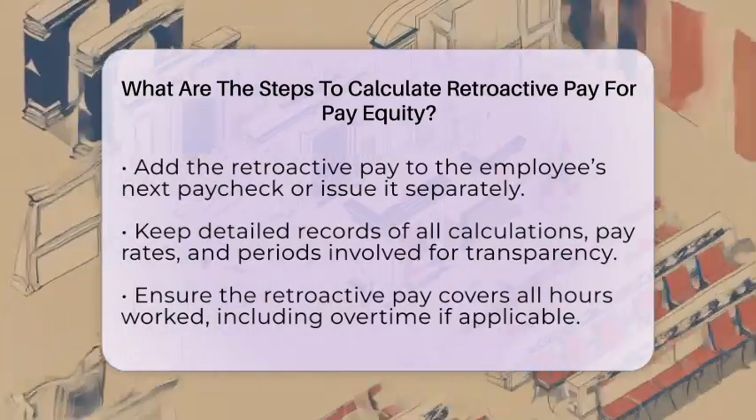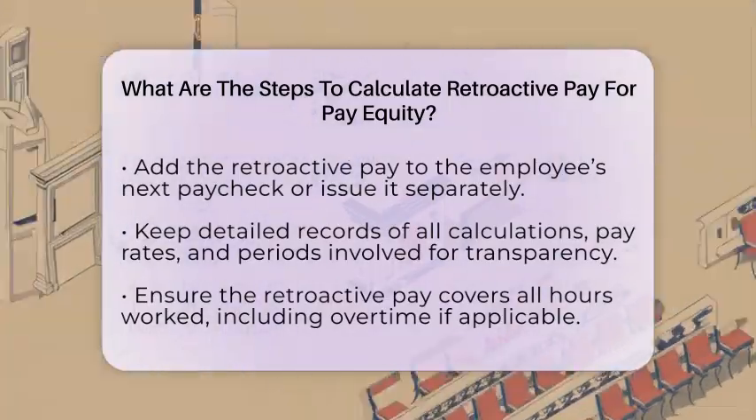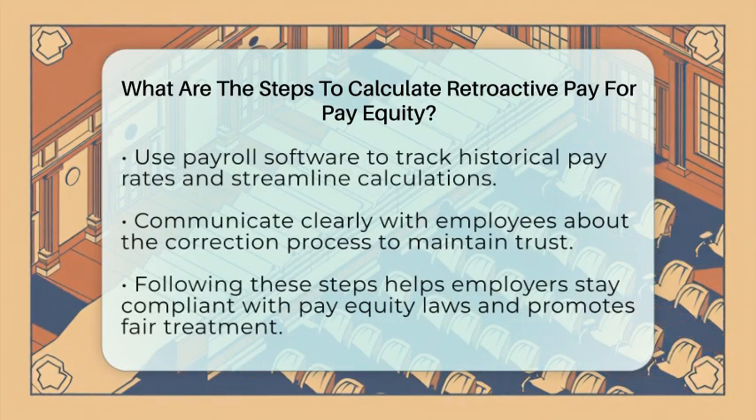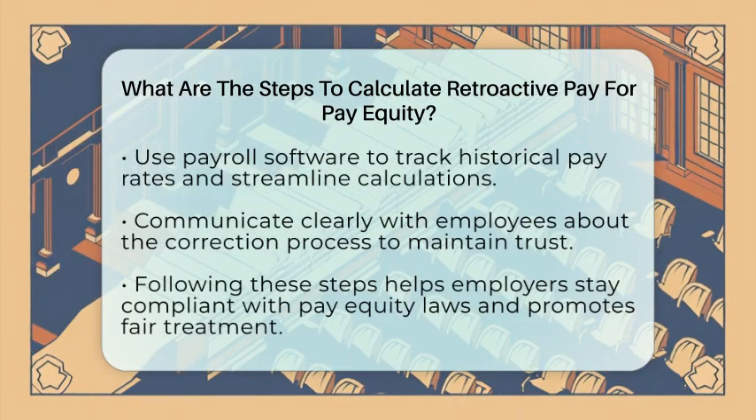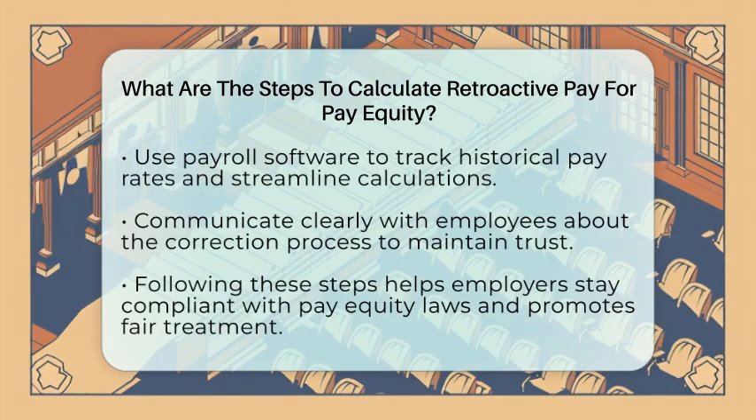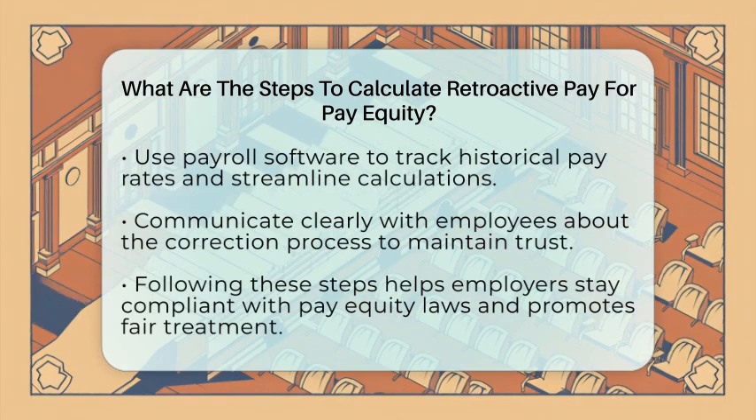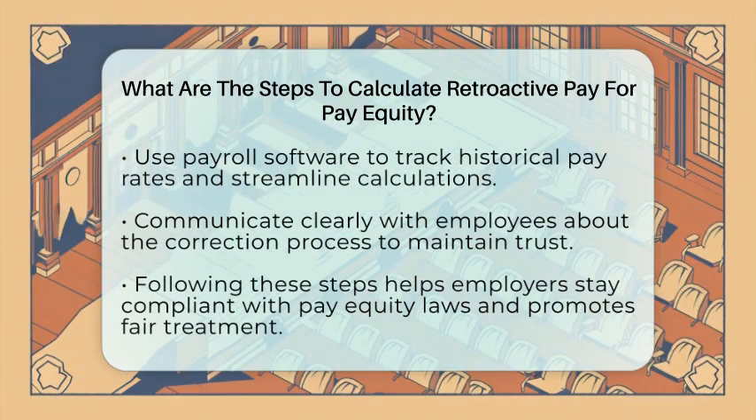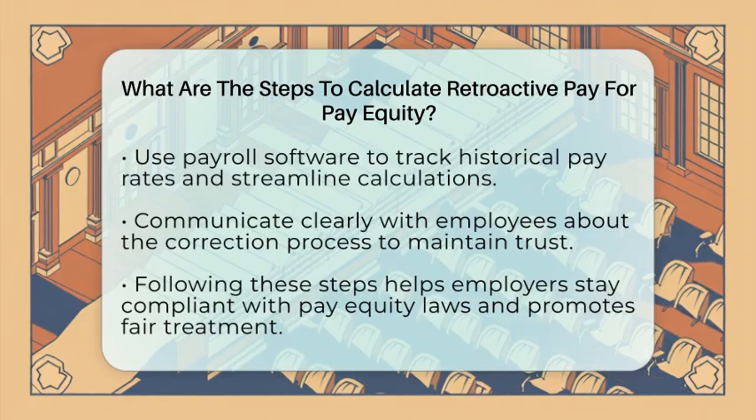It's important to keep detailed records of all calculations and pay rates used. This helps ensure transparency and compliance with wage and hour laws. Employers should also verify that the retroactive pay covers all hours worked, including overtime if applicable. Clear communication with employees about the correction process is essential to maintain trust.